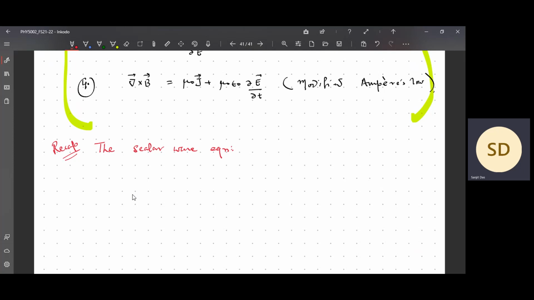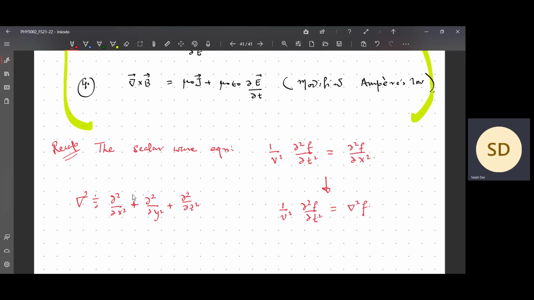It follows like this: 1 by v square dou squared psi by dou t square is equal to, of course I am writing it in one space dimension, that is 1 plus 1, and similarly you can generalize it to 3 space dimensions and 1 time dimension. It will be like this, where this object is the Laplacian. In Cartesian coordinates, the representation of the Laplacian in 3 dimensions looks like this.